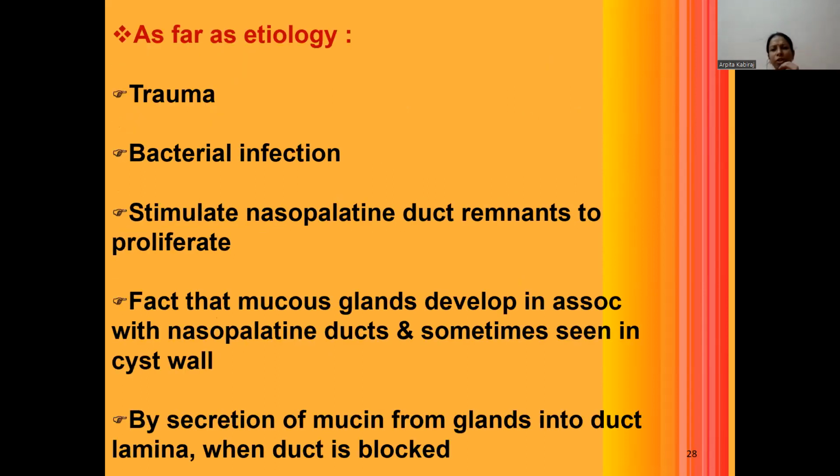As far as the etiology is concerned, especially trauma, any bacterial infection, and any stimulation to nasopalatine duct remnants. Also, the mucous glands that develop in association with the nasopalatine ducts can sometimes cause the cystic wall. There is secretion of mucin from the glands into the ducts when the duct is blocked.